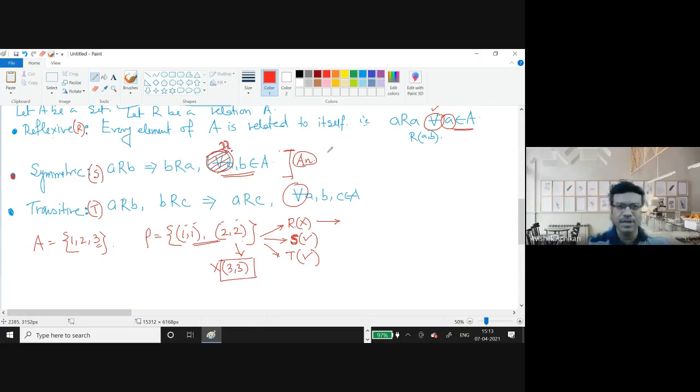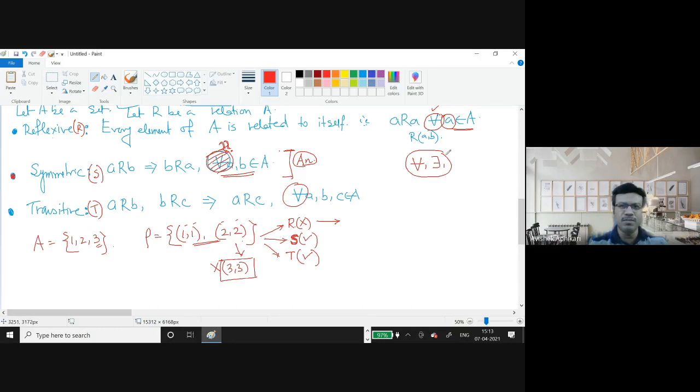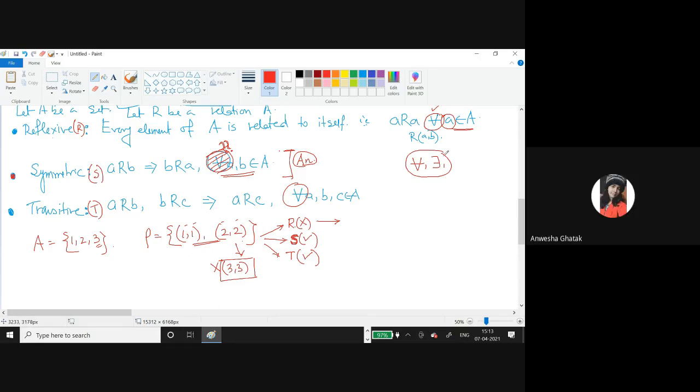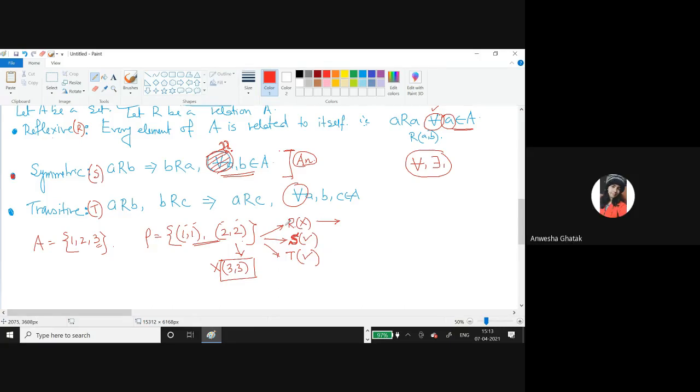So in mathematics, for all and there exists, these two terms are very, very important. If you misuse them, your definition will be changed. Now you know the definition, the answers. You have the basic idea about symmetry or antisymmetry or transitivity.